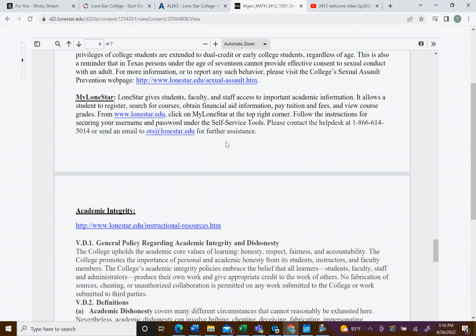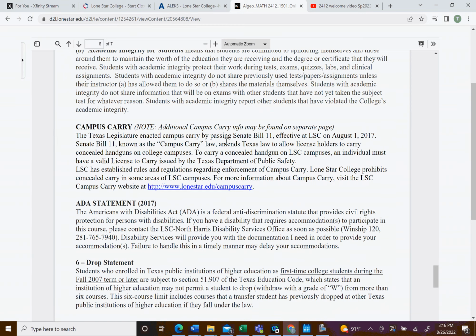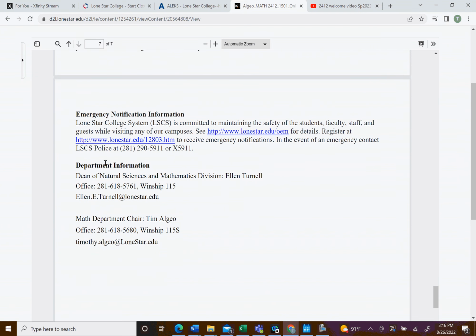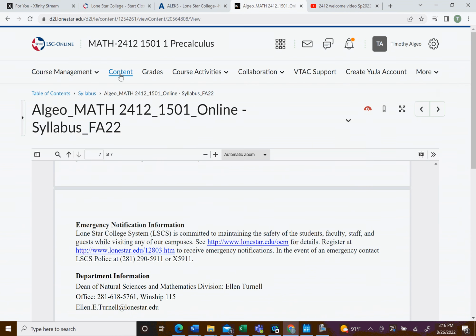I think most of this stuff is on every syllabus, and so that's why I'm skipping through it quickly. Here is just our department information if you need to contact the dean or the math chair. Okay, let's go ahead and take a look at the calendar now.